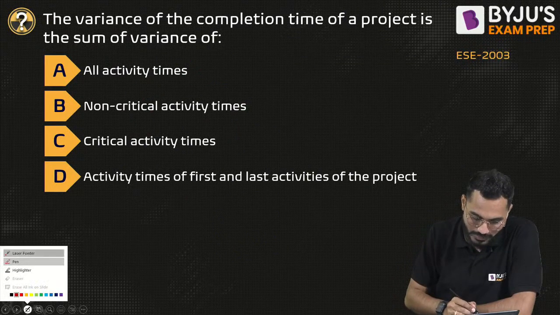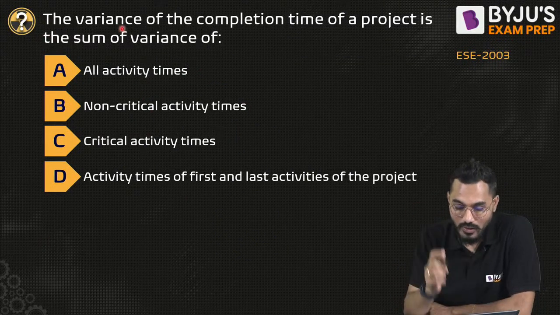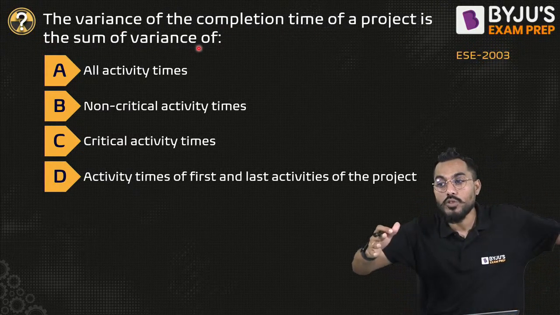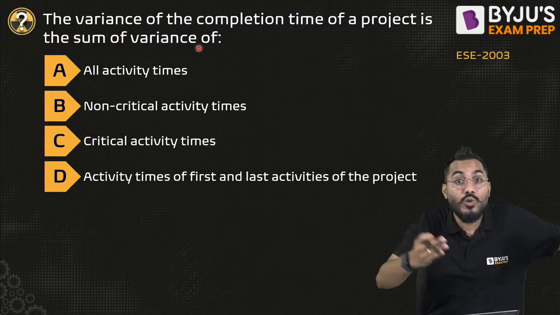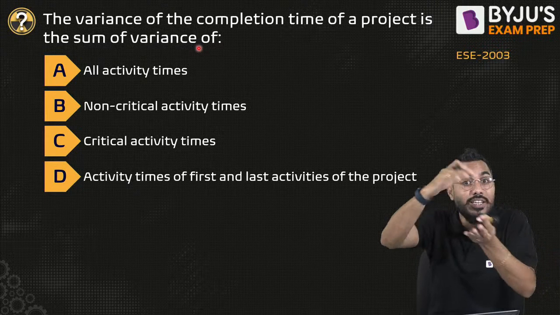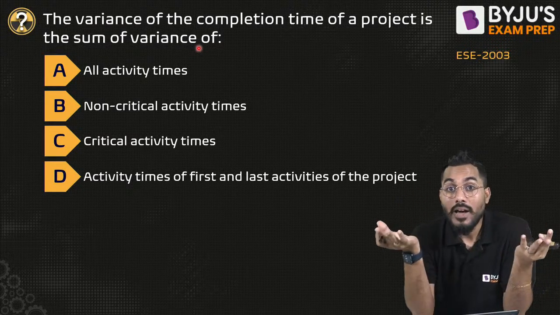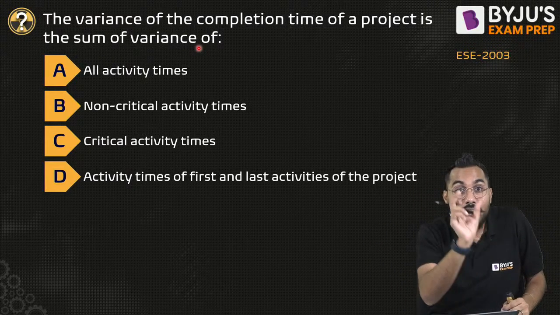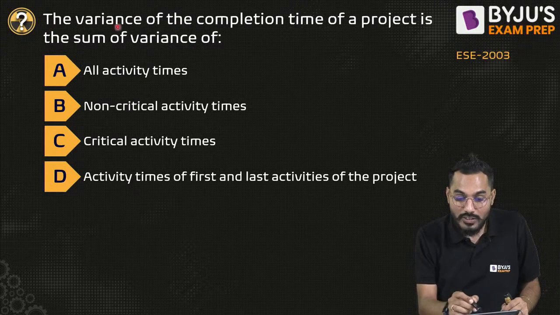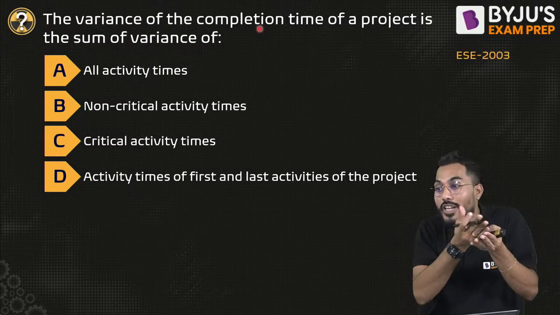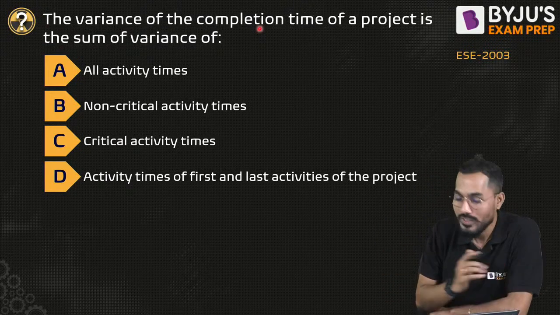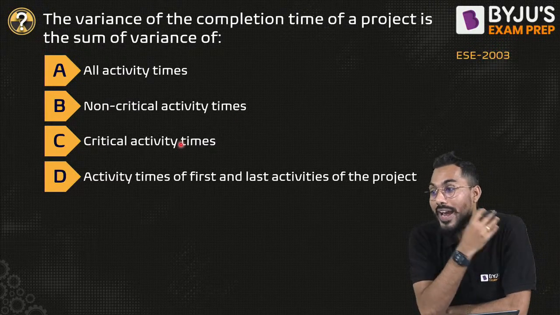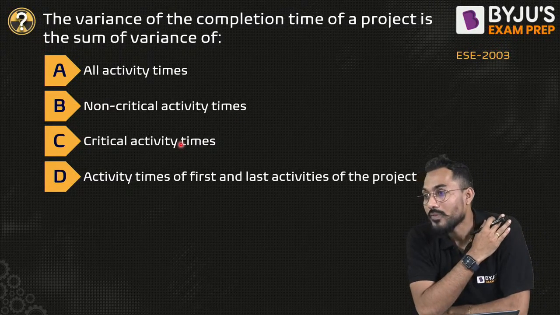Next question. The variance of the completion time of the project is the sum of the variance of what? Completion time of the project is equal to the summation of all the activities on that particular path, and we know that the longest path is the critical path. Each activity on that path has its own variance. Is it all activity times, the non-critical activity times, the critical activity times, or the first and last activities of the project? Sir, it is the critical activity time.